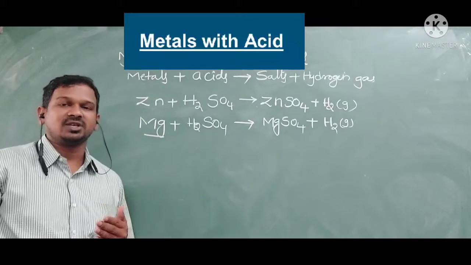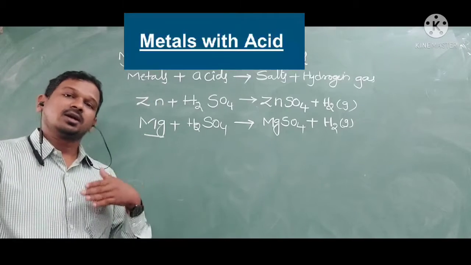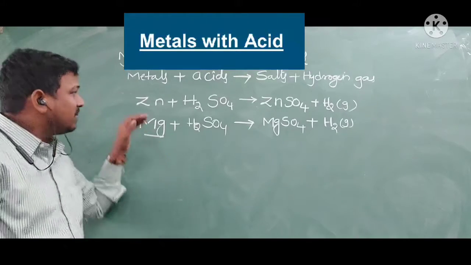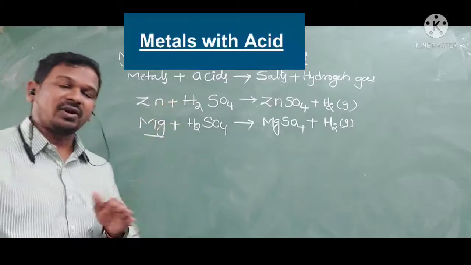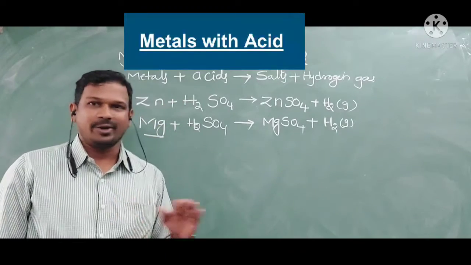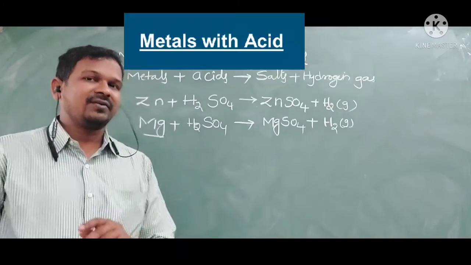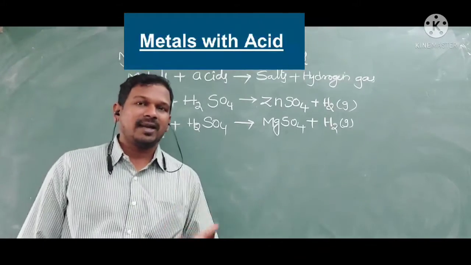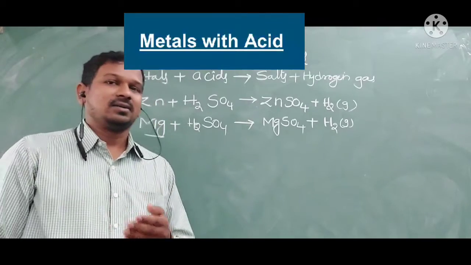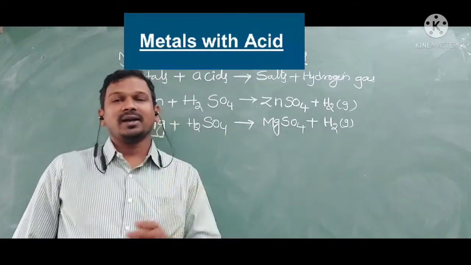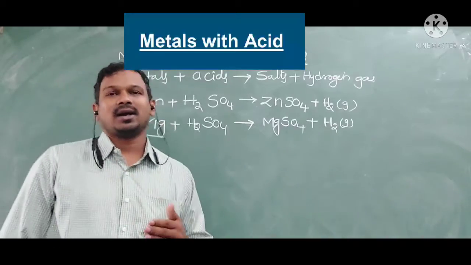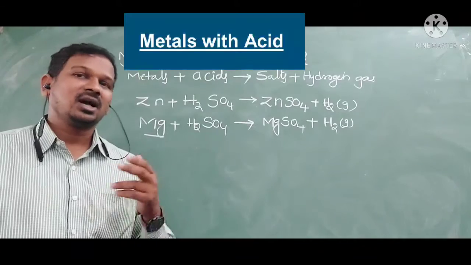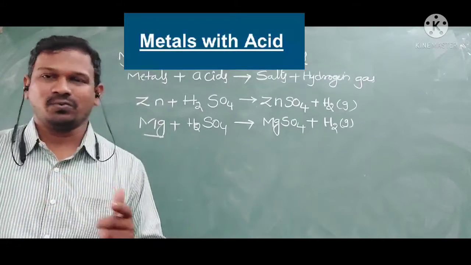Here we have an activity to show how metals react with acids. Is the reaction the same for every metal? No. If you observe the reactivity series, copper, gold, platinum, silver, mercury, these are all below hydrogen. Will they react with acids containing hydrogen?